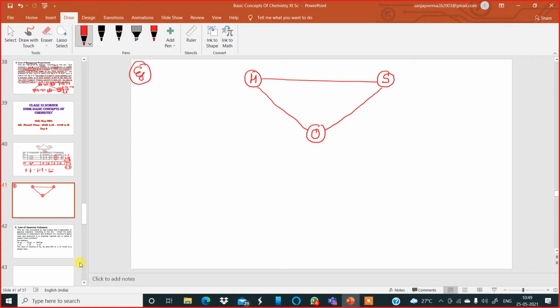Hydrogen and sulfur will combine to form hydrogen sulfide. The atomic mass of hydrogen is 1. Atomic mass of sulfur is 32. Atomic mass of oxygen is how much? It's 16. Now here hydrogen and oxygen will combine to form water. Sulfur and oxygen will combine to form sulfur dioxide. So I am trying to explain you law of reciprocal proportions. Now let us go one by one slowly. Now let me write down in water.